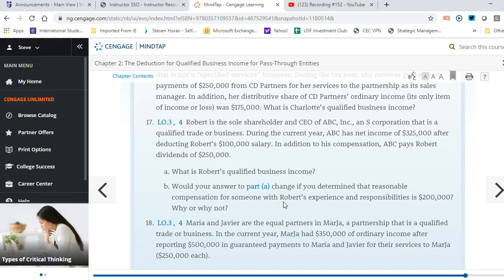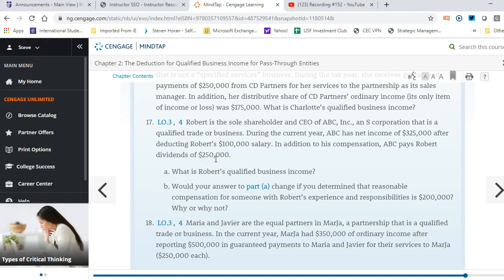If reasonable compensation was $200,000, then $100,000 of the dividends would be reclassified as compensation. You can see right here the dividends were $250, and he already made $100,000. So $100,000 would come off of dividends and go to his salary, and salary would become $200 and dividends would become $150.